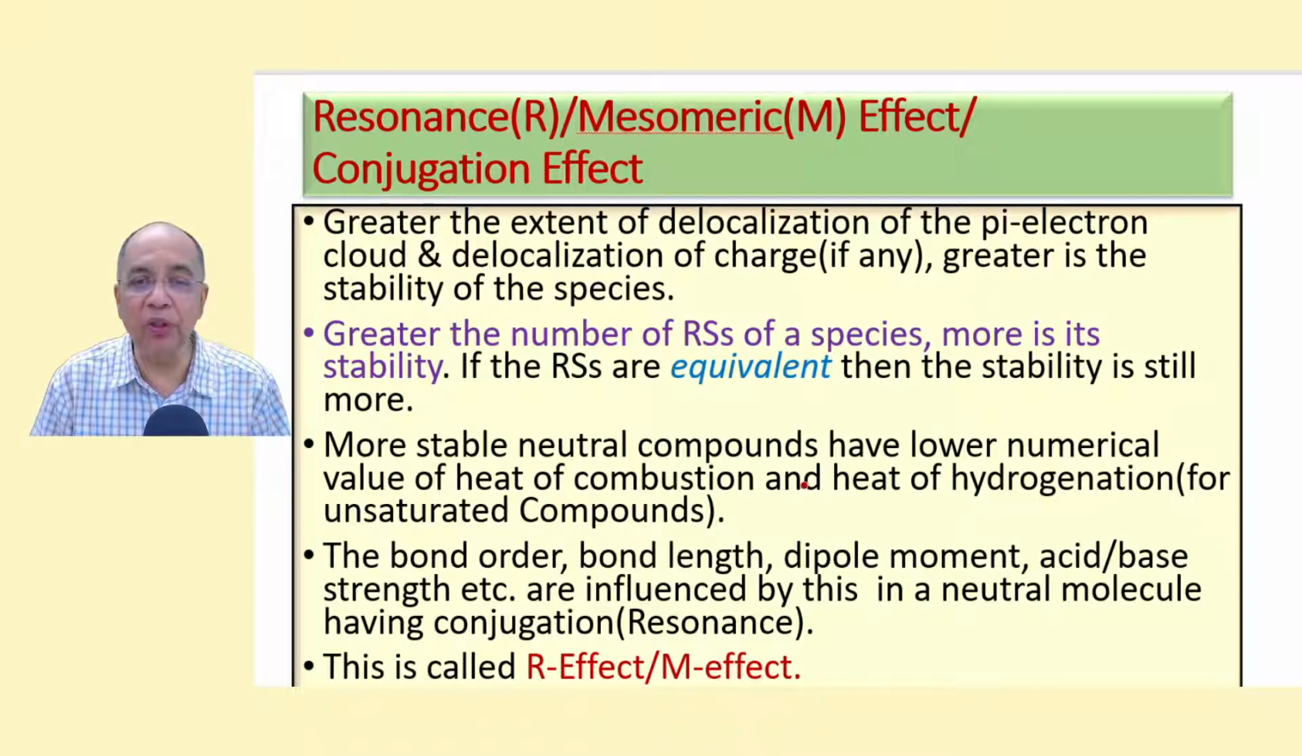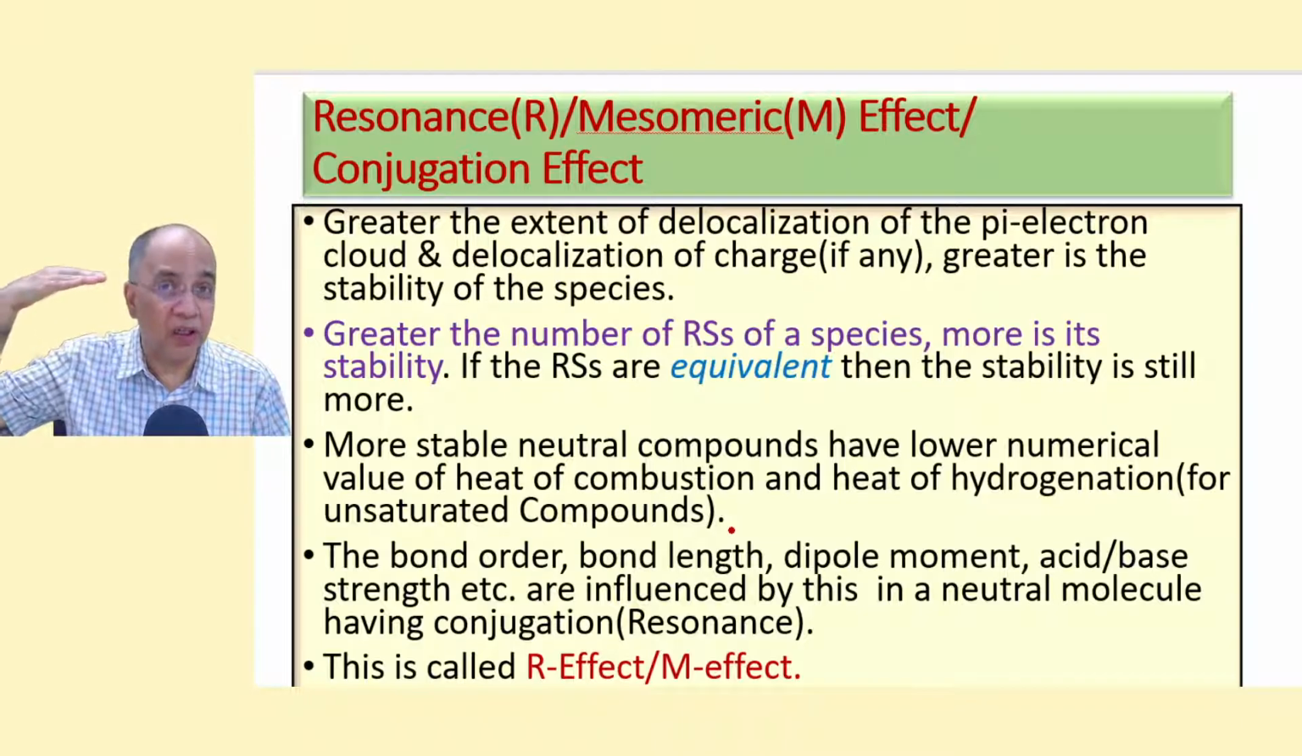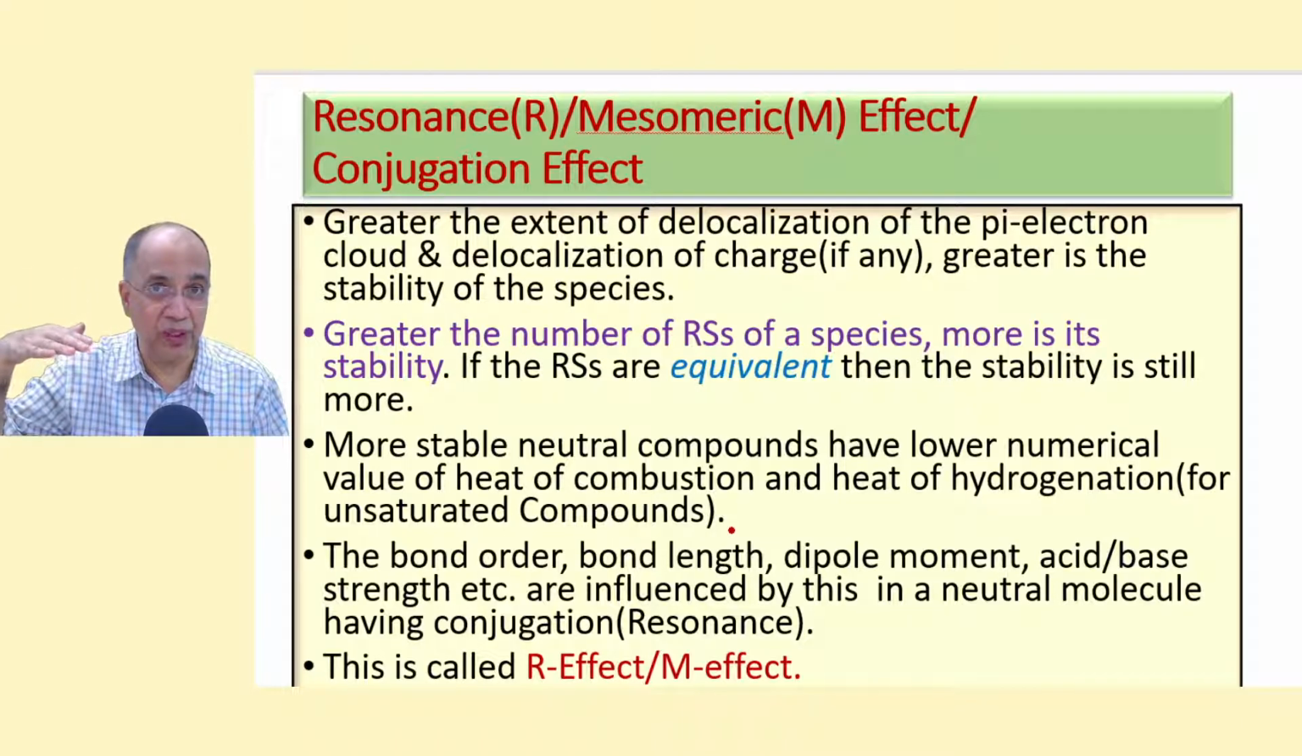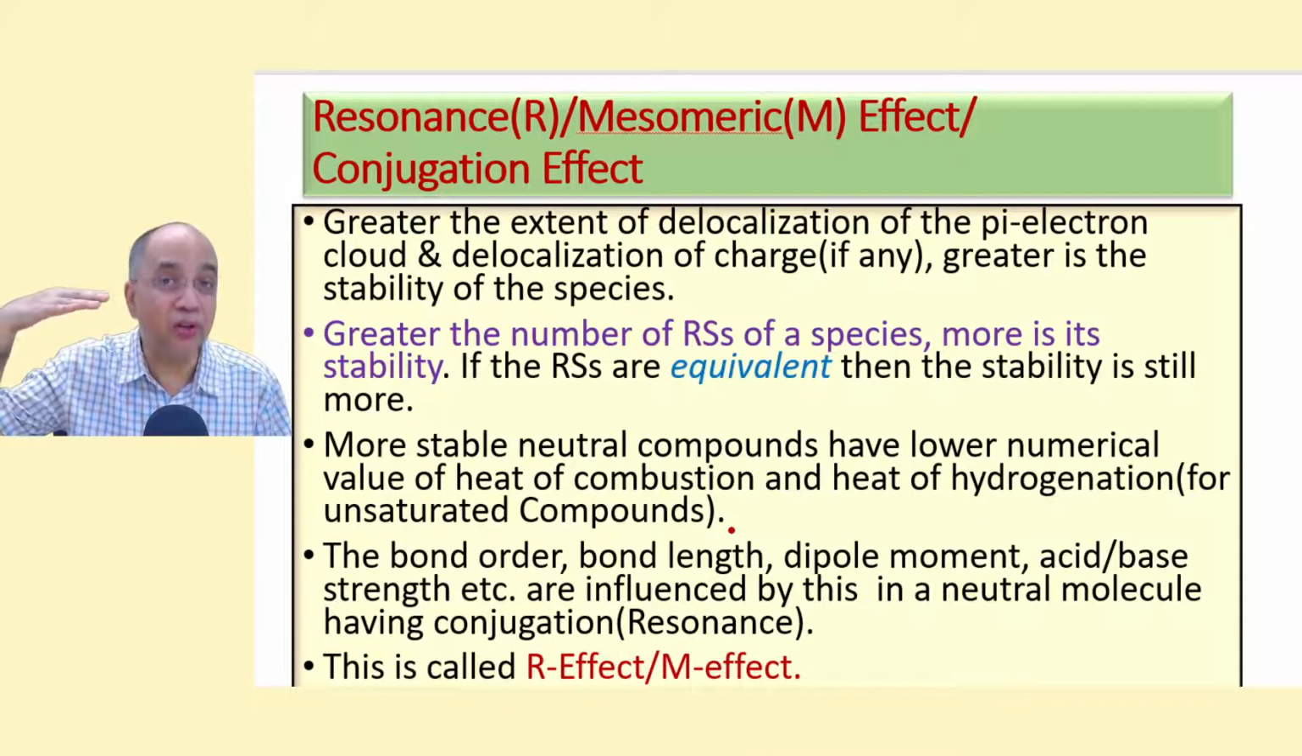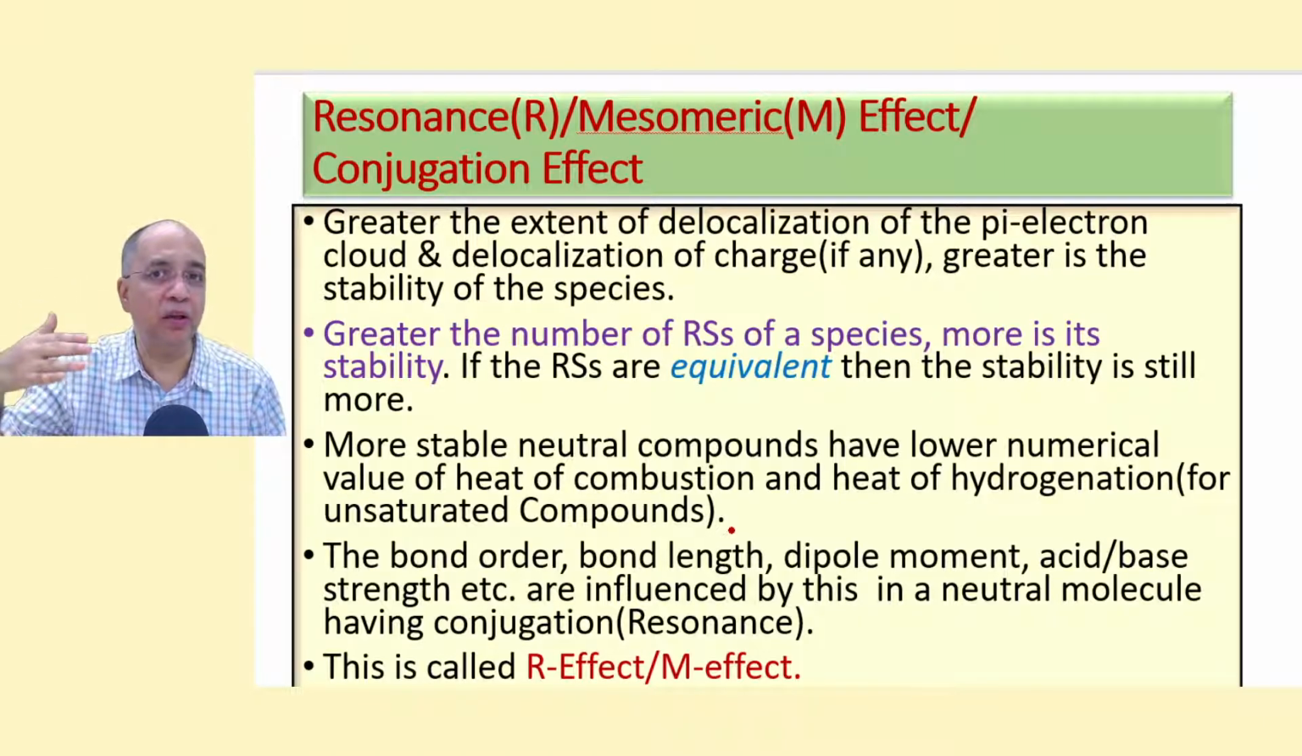More stable neutral compounds have lower numerical value of heat of combustion or heat of hydrogenation for unsaturated compounds. Because of the stability of the neutral compounds achieved due to resonance phenomenon, R effect, that organic compound has lower numerical value of heat of hydrogenation if it is an unsaturated compound, or heat of combustion, right?